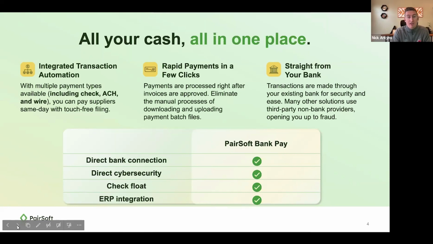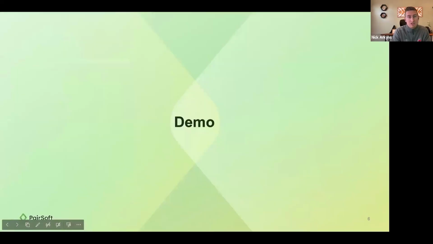That eliminates the manual process of downloading and uploading payment batch files. Transactions are made straight from your existing bank, for security purposes and ease of use. Many other solutions offer third-party non-banking providers, which potentially opens you up to fraud. So in that little four-row column, PaperSave Bank Pay is directly integrated with your bank connection, with direct cybersecurity for more security, check floating, and the ERP integration to tie it all into one. I'll turn things over to Tammy, and she's going to go through the demonstration today.